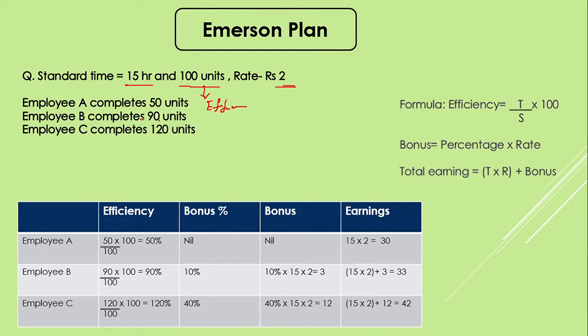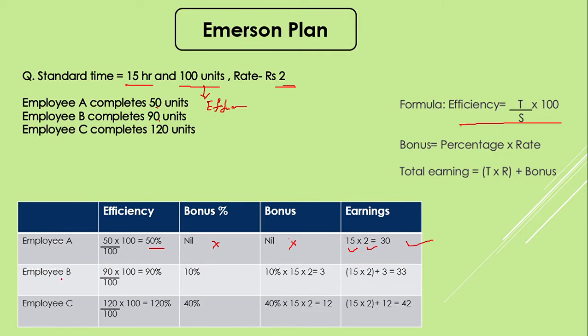While calculating, we have to first find out the efficiency, which is time taken upon standard time. So here the efficiency is found using 50 upon 100, so it is coming as 50%. So there won't be any sort of bonus, no percentage bonus. However, his earning will be rate into standard time. The rate is 2 and our standard time is 15, which we have taken from here. So total earning will be 30 for him.